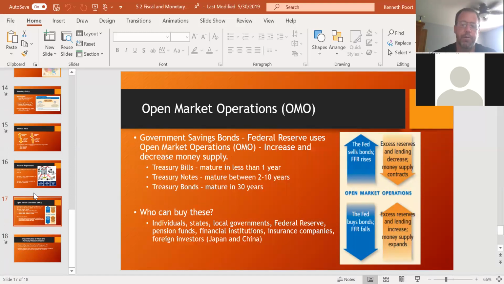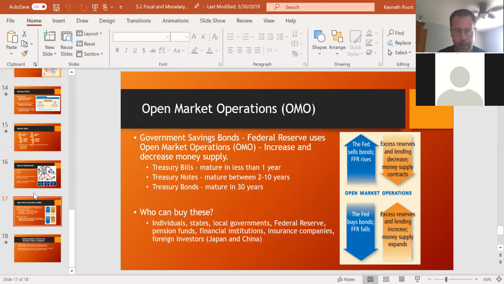You're going to buy a treasury bill or note or bond, and you're going to say, here's $1,000. I'm going to let you have my $1,000 for 2 years. It's a treasury note or a treasury bill for 1 year, or I'm buying a 20-year bond, or a 30-year bond. So you get my $1,000 for 20 years, and then in 20 years I'm going to cash you in, and you're going to give me $1,000 back plus whatever the interest is over 20, 30 years, which is not going to be as much as you could have made in other investments or in the stock market, but you're guaranteed a return. In the stock market, you can put your $1,000 in and it could be gone in a day. If you invest in government bonds, you're guaranteed a return. That's why it's the safest investment, but it's going to be a low rate of return.